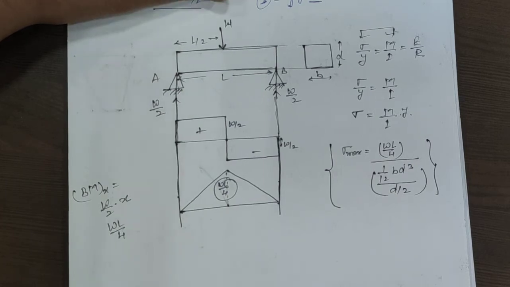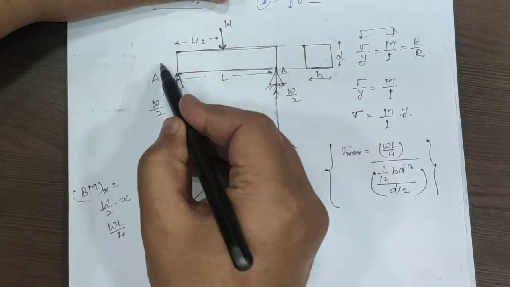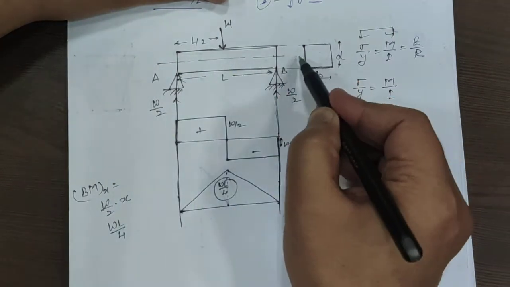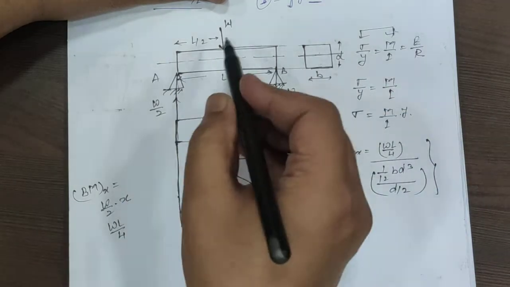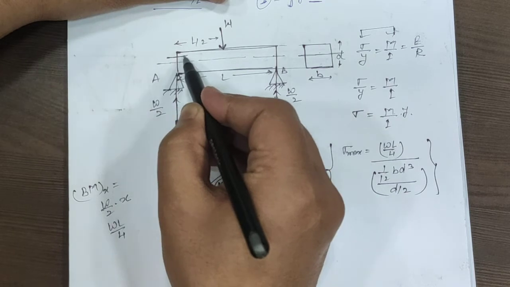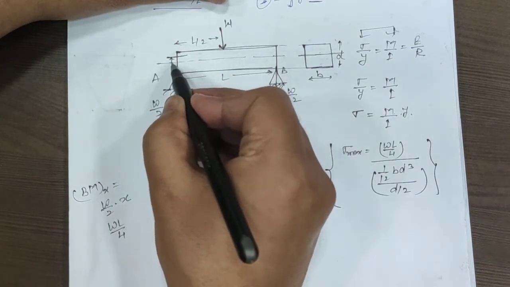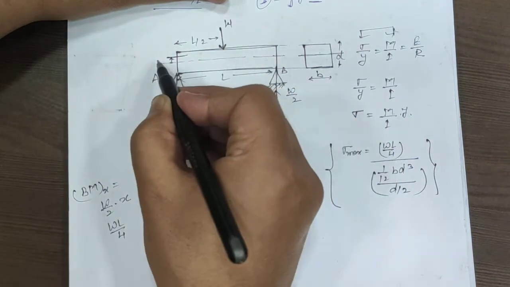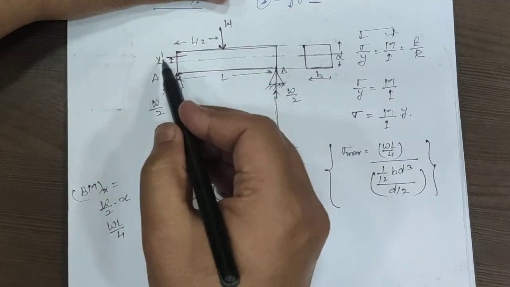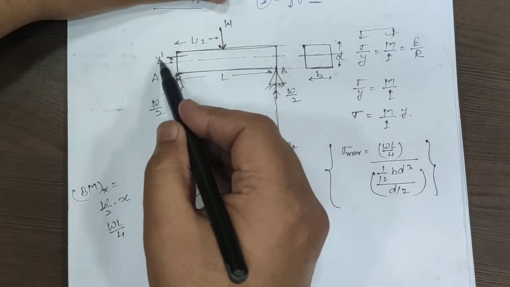Corresponding to this we can calculate the maximum bending stress. Let's say this will be the neutral axis, the neutral fiber. They can ask to calculate the bending stress at a location, let's say given by y dash, at this fiber.